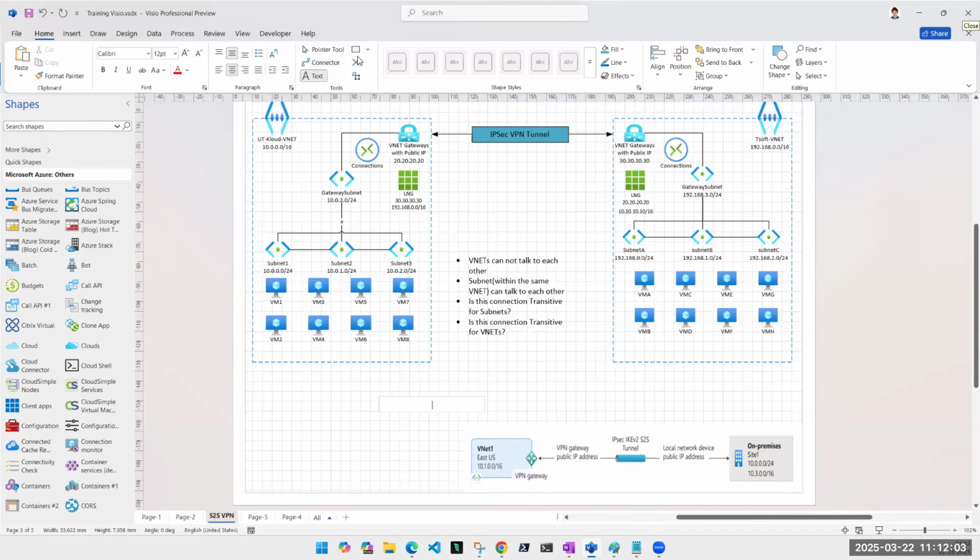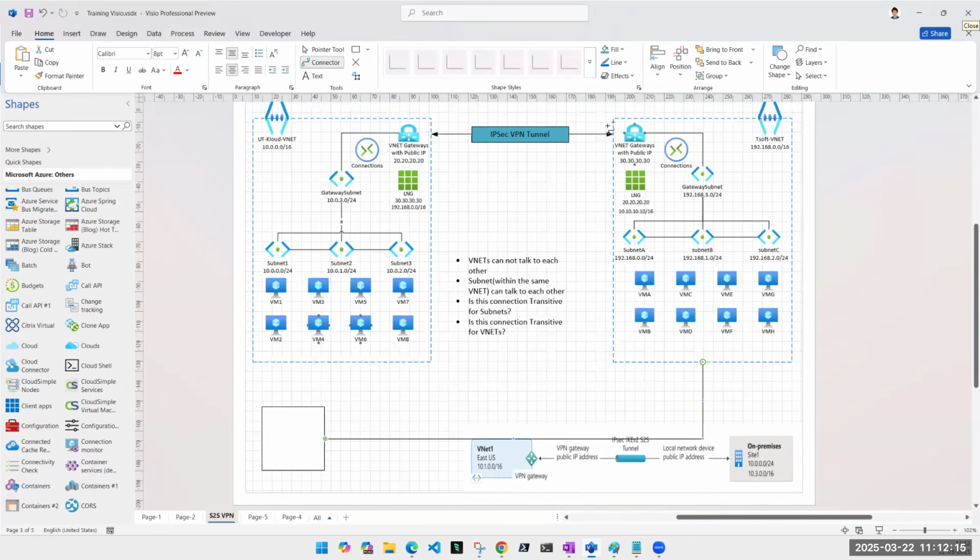Now let's say I get one more VNet. Here it is. I get one more VNet, and now I do the peering of this VNet from here to here. Right? Now these two are connected. Does it mean that these two can talk to each other by default? That is called transitive. So is VNet peering transitive in nature? No. What about others other than Vishnu sir?